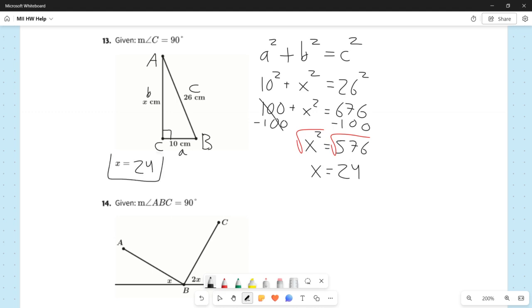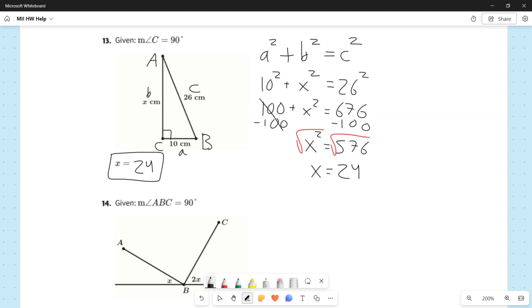And that is actually all we need. That is the answer to this question, and if you want to move on to the next question, you are welcome to do so. For those of you that maybe want to see a little bit more with this problem, the reason you might be interested is because it might make your job a little bit easier, which is what we're always looking for, right? We always want our job to be kind of easy whenever possible. There are certain sets of numbers that are known as Pythagorean triples.